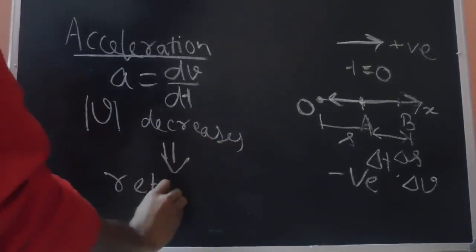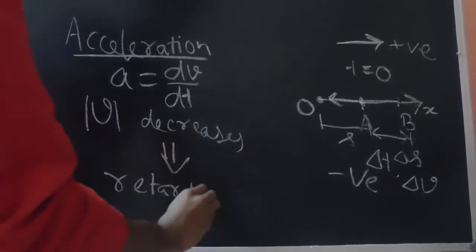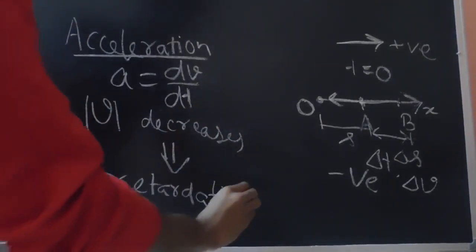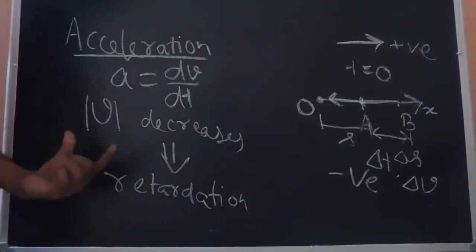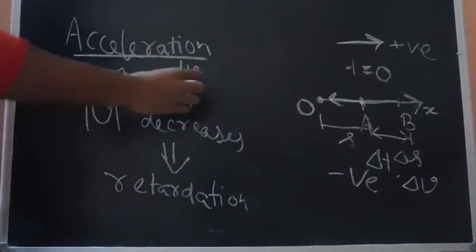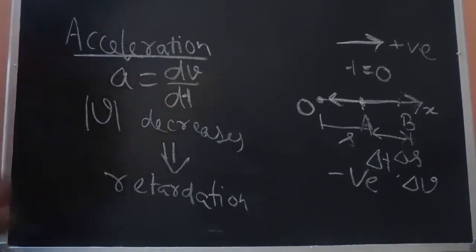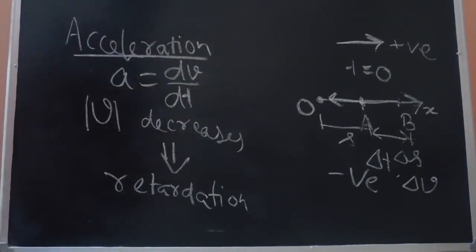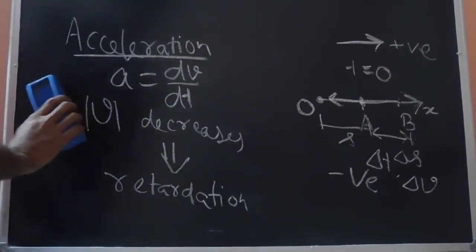Acceleration is generally a vector quantity. If the magnitude of velocity decreases, we call this retardation, and if the magnitude of velocity increases, we call this acceleration. Acceleration is also a vector quantity since it is dependent on the velocity, and velocity is also a vector quantity. Now how do we identify whether a particle accelerates or decelerates? We have certain cases. Let's see.